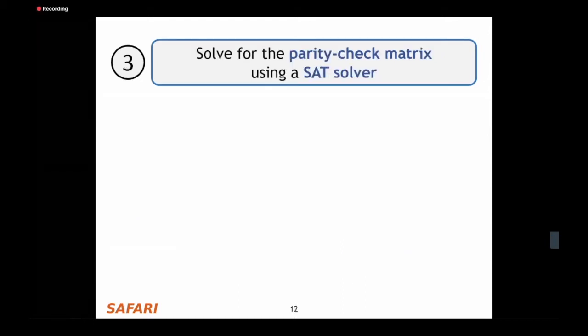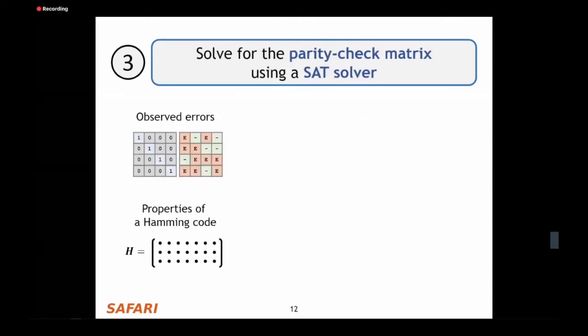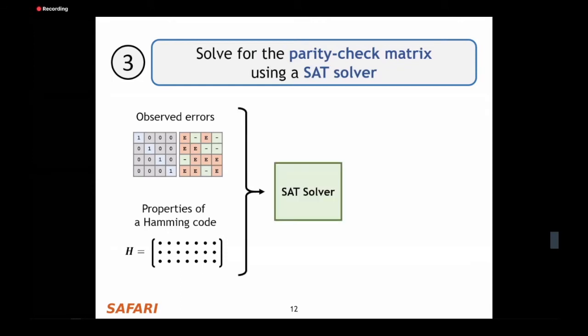Finally, we solve for the parity check matrix. To do so, we input the table of possible errors and the basic properties of a Hamming code as constraints to a SAT solver. And upon evaluating the SAT problem, we get the parity check matrix that's responsible for the observed error patterns.